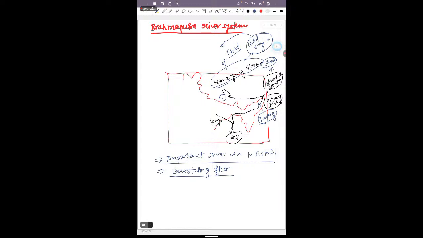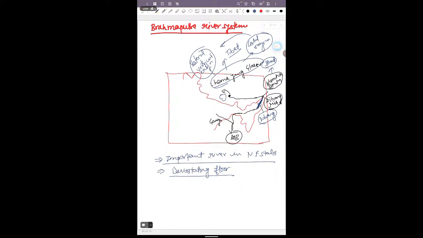But after entering the Assam region, in the upper part of Assam, the river performs lateral plus vertical erosion.